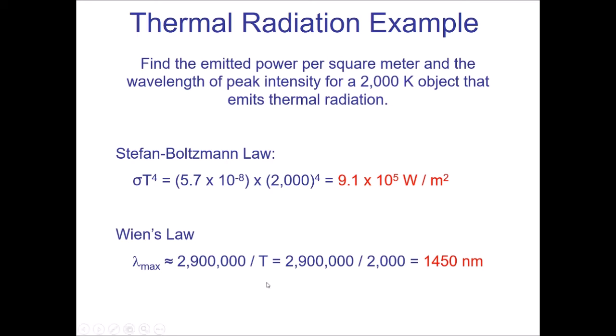Okay. So you will have examples that you'll need to do in your homework. What I recommend you do is punch these things in your calculator and verify that you get these answers. When you go to do your homework, I'm going to give you a different temperature. All you got to do is replace the 2000 in these two equations with that temperature. As long as you worked out these two examples correctly with your calculator, you should be able to do the examples in your homework. It's literally just a matter of changing the 2000 to a different number. That's it.